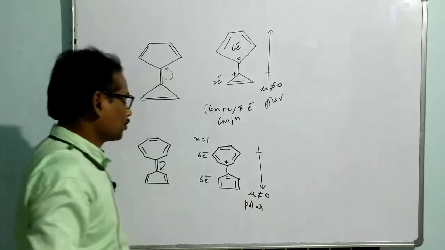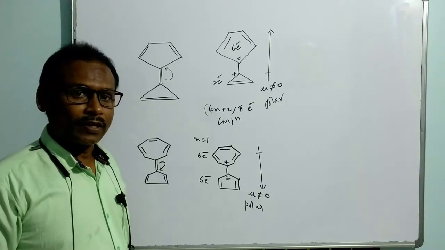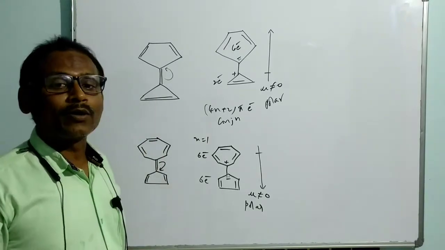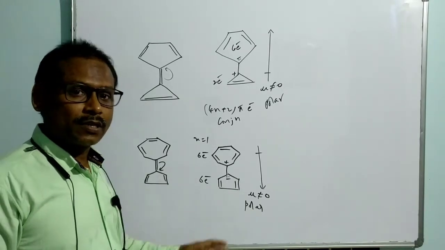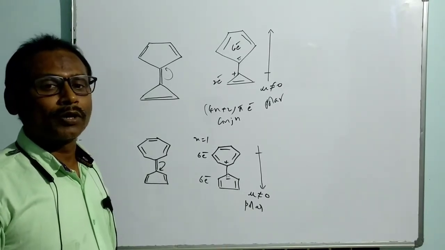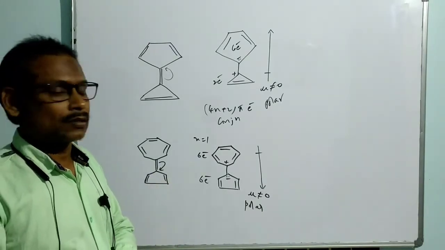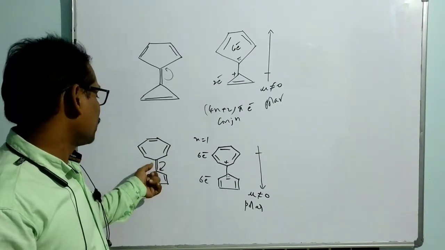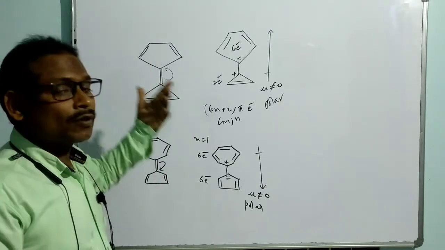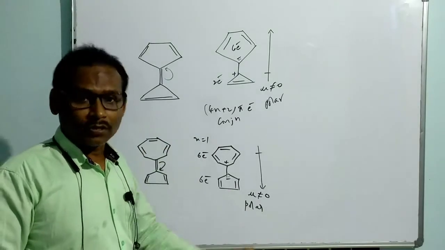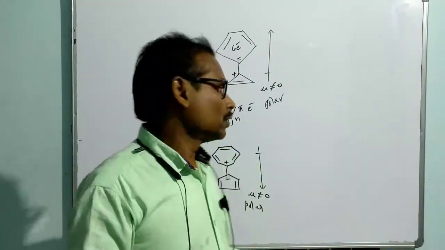So it is a polar compound. Like that, these two compounds, even though they are simply hydrocarbons in nature with no heteroatom, are still found to be polar. In order to attain aromaticity in both cycles, the middle double bond shifts to one side. The double bond connecting the two cycles shifts to one side, thereby one cycle gets a negative charge and the other cycle gets a positive charge. Ultimately the molecule is polar.